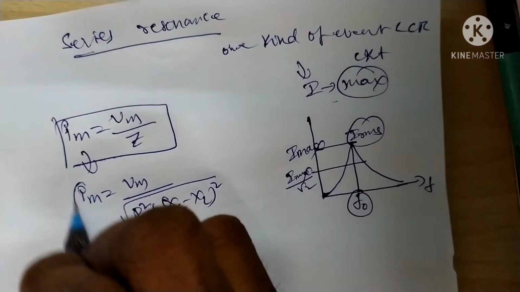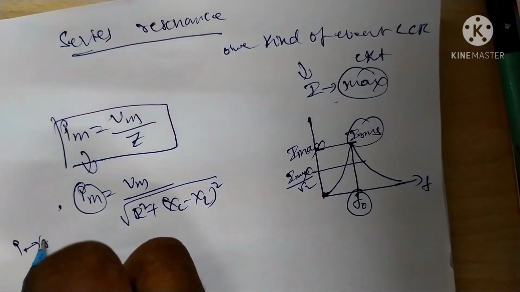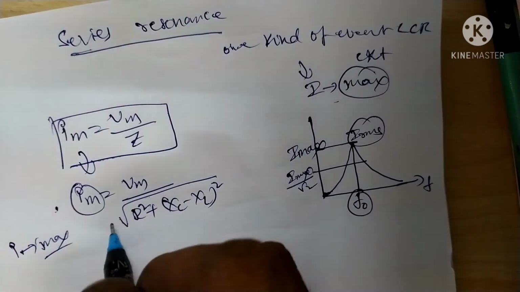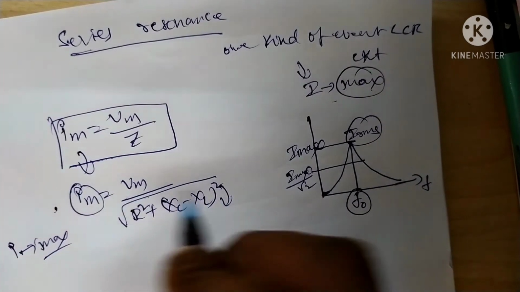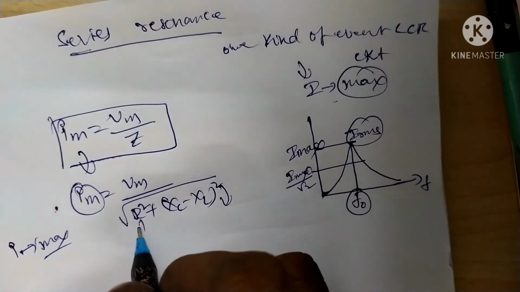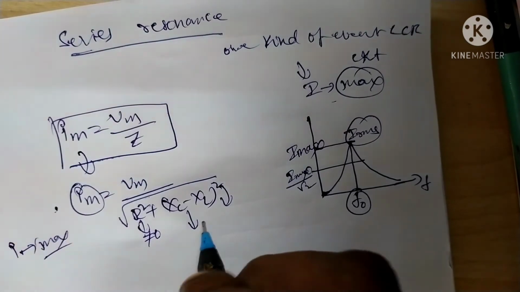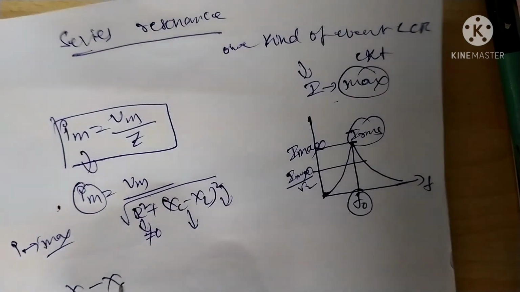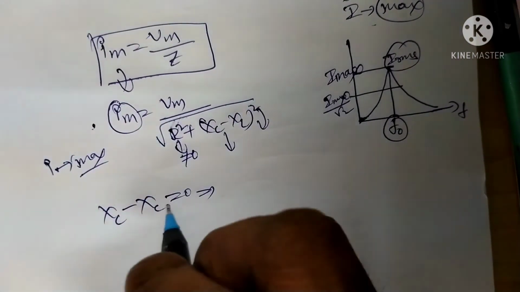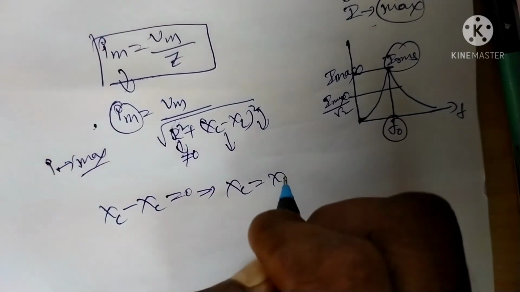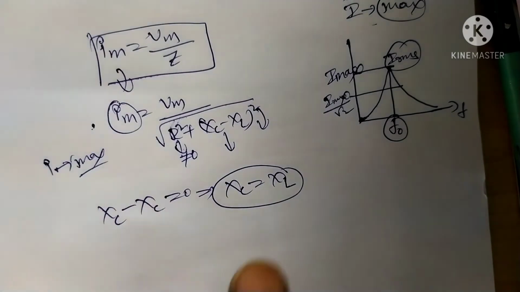The current will be maximum when the denominator is minimum. We change the denominator, but R cannot be 0. So we change the other term: Xc minus XL is equal to 0, that is, Xc is equal to XL. This is the condition for resonance.